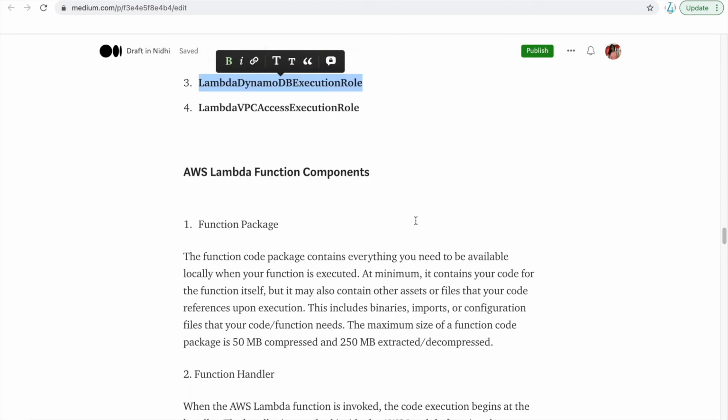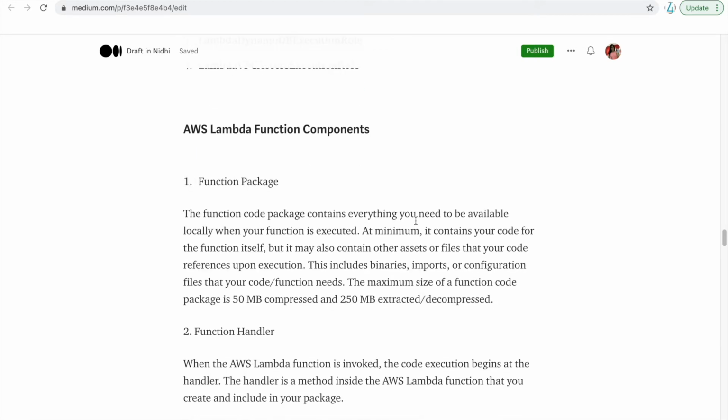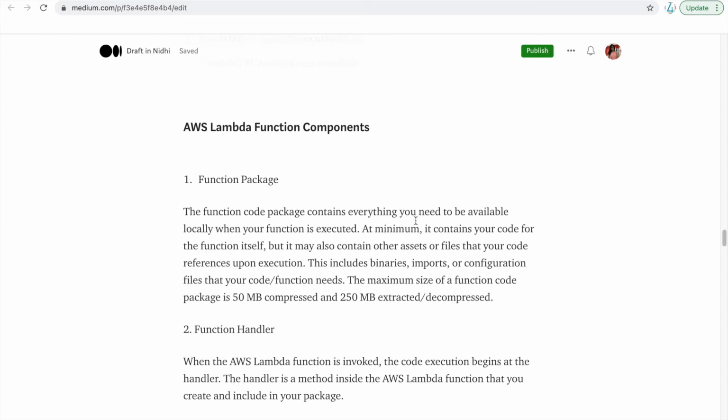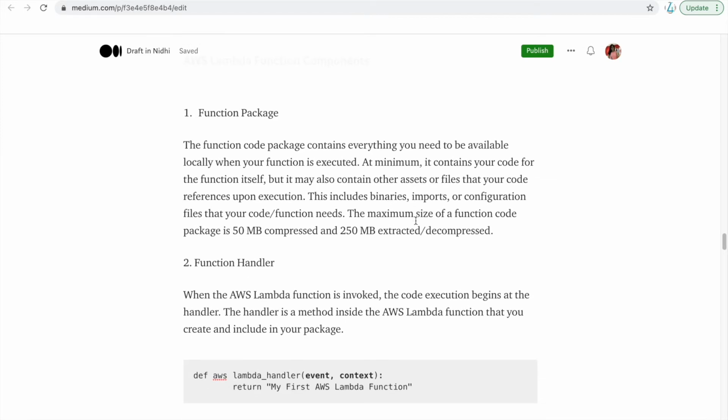In an AWS Lambda function component, there are two things. One is the function package. The package is where your code and everything you need to be available locally when your function is executed is contained. It contains all your code, also the dependencies that are needed. So this is called the function package. And the second part is the function handler.